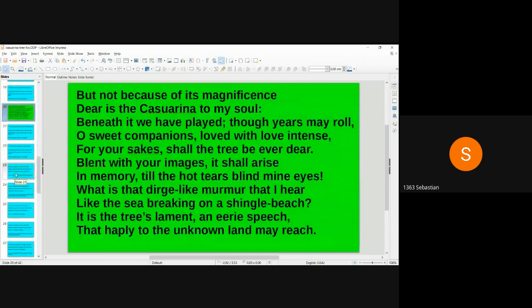Let's move on to the third stanza. But not because of its magnificence dear is the Casuarina to my soul. Beneath it we have played, though years may roll. O sweet companions, loved with love intense, for your sakes shall the tree be ever dear. Blend with your images it shall arise in memory, till the hot tears blind mine eyes. What is that dirge-like murmur that I hear? Like the sea breaking on a shingle beach, it is the tree's lament and eerie speech that happily to the unknown land may reach.